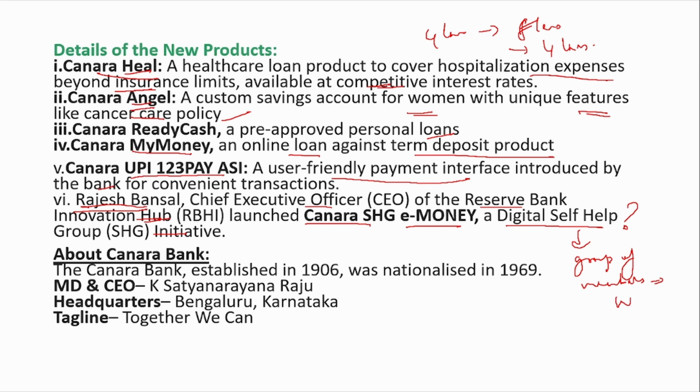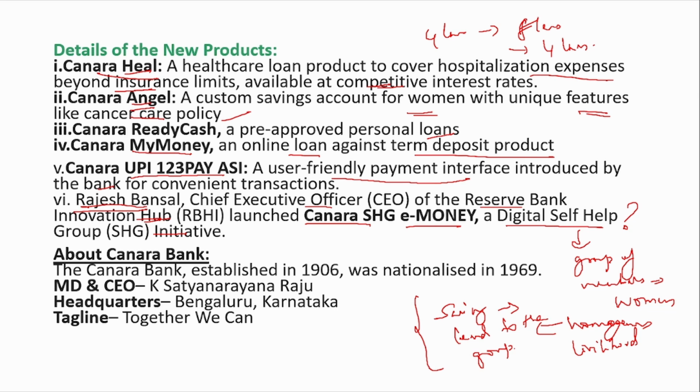Mostly these members are women. They have the same or similar homogeneous condition, similar livelihood. They save money and from the savings they lend money to themselves, to the group. And on performing this on a regular basis, they can also go and avail this SHG loan from the banks for their own improvements, for self-employment purposes. For all these purposes, they can go and avail these SHG loans from the banks. So for this purpose, Canara SHG e-Money has been launched.